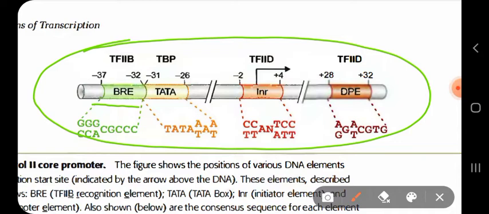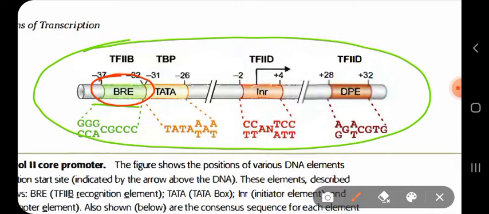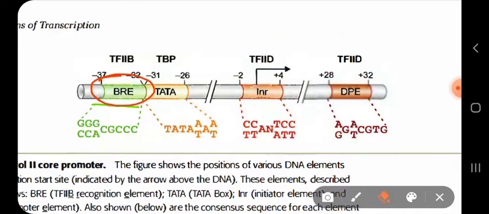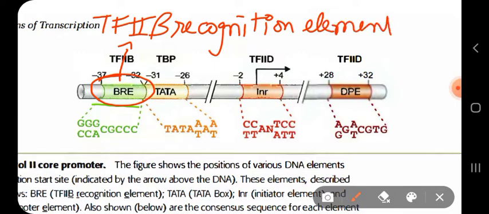The first important region that I have marked is this BRE. BRE is the TF2B recognition element, or you can say sequence, or you can say region.